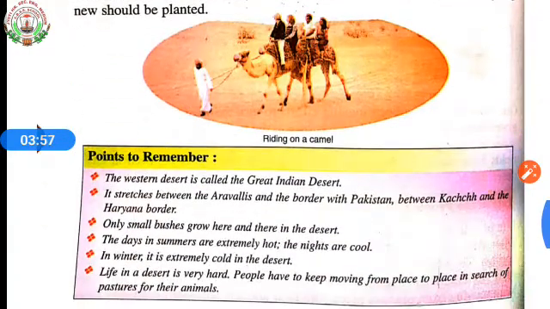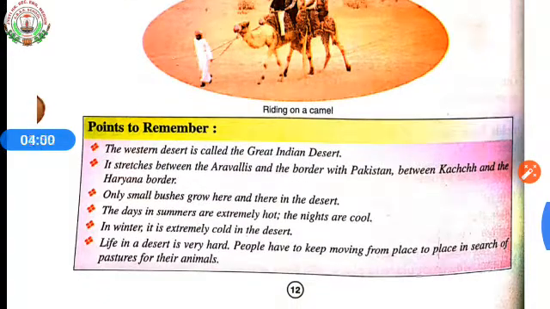Now come to points to remember. The Western Desert is called the Great Indian Desert or Thar Desert. Second point, it stretches between the Aravallis and the border with Pakistan, between Kutch and the Haryana border. Rann of Kutch is in Gujarat. Only small bushes grow here and there in the desert. Fourth point, the days in summer are extremely hot and nights are cold. As we studied, sand absorbs heat very fast. At the same time, it cools very fast. In winter, it is extremely cold in the desert.